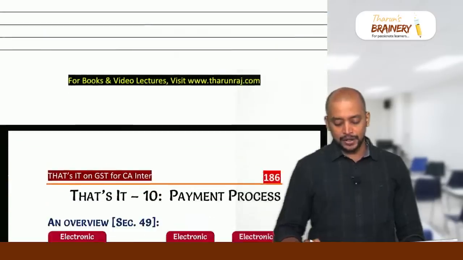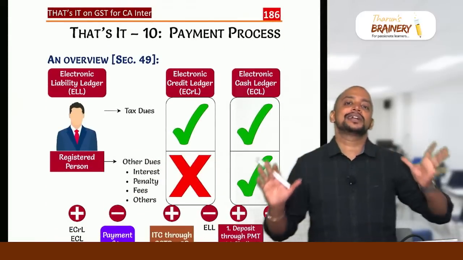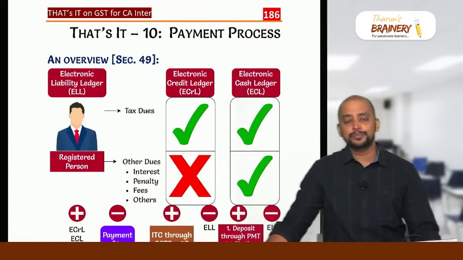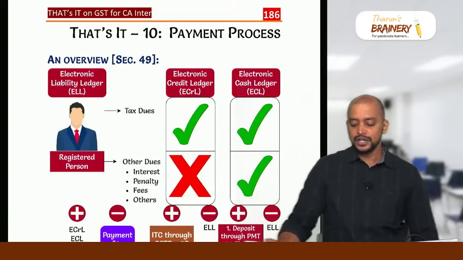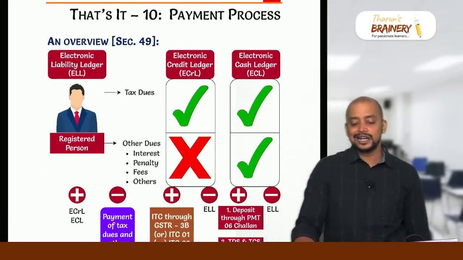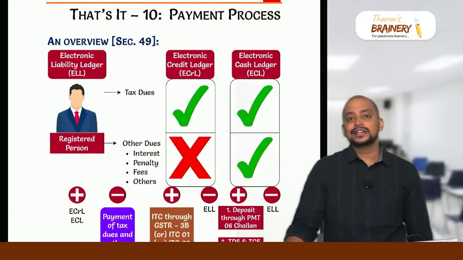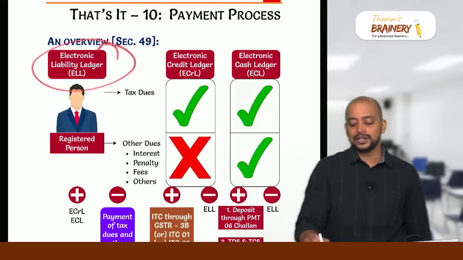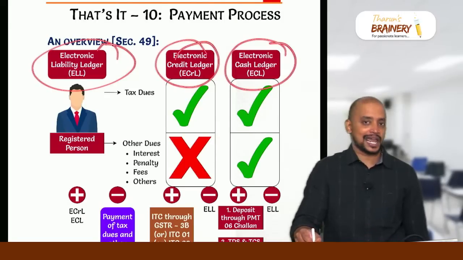So that is about the exemptions, all the important exemption points that we have seen. Then we have the payment process. In this payment process, you need to know that there are 3 ledgers. As per section 49, there are 3 ledgers that will be maintained by the GST network on behalf of every registered person: electronic liability ledger, electronic credit ledger and electronic cash ledger.